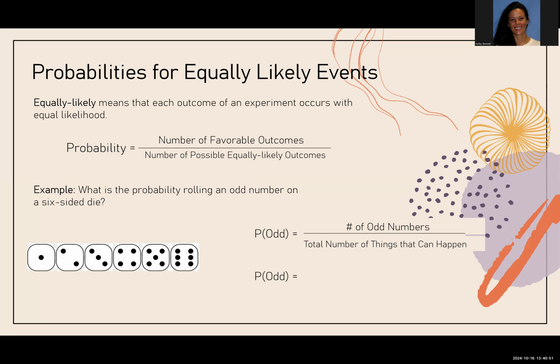So the probability of being odd, we have to determine how many of these faces on the die are odd. And you can see that there are 3, the 1, the 3, and the 5. So I have 3 odd faces. And I want to divide that by the total number of things that can happen, which is 6. So that's 1, 2, 3, 4, 5, or 6. And when you're answering this question in your homework or on a test or in real life, whatever, you want to reduce your fraction. So make sure to write your probability of rolling an odd is equal to 1/2.